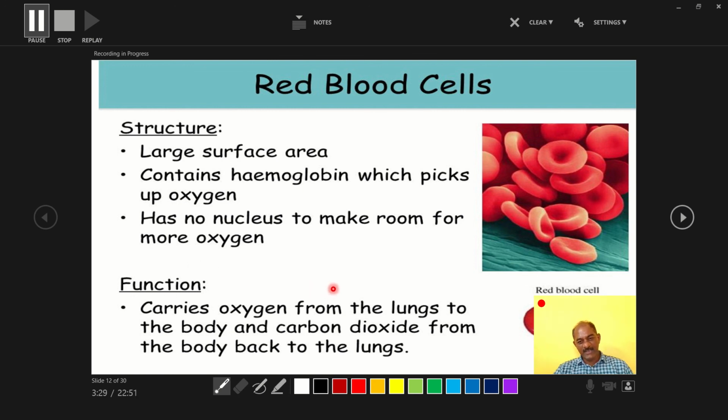Mammalian RBCs, or generally human RBCs, are biconcave, circular, and unnucleated. That is the structure of RBC. Instead of a nucleus, stroma is present, and inside the stroma the respiratory pigment hemoglobin is present.